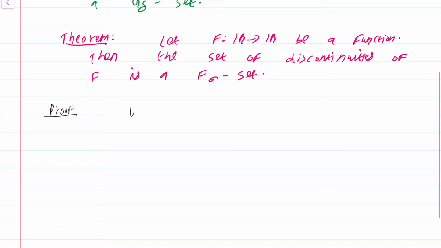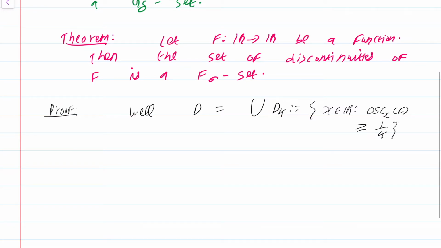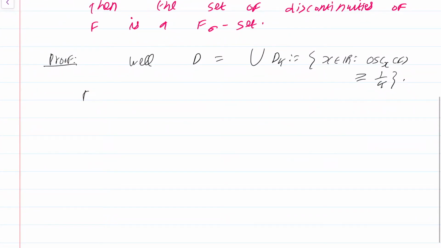Well, D, the set of discontinuities, is just the union of D_k's, where if you recall, D_k is the set of points x in R such that the oscillation at x of the function f is at least 1 by k. Now each D_k is actually closed. Well, why is that the case?